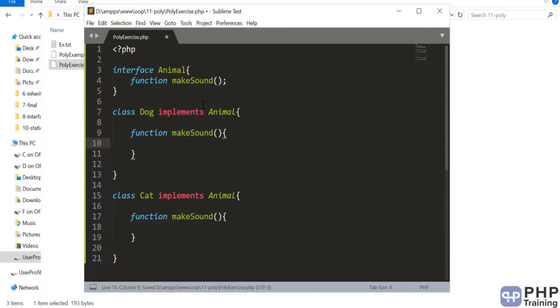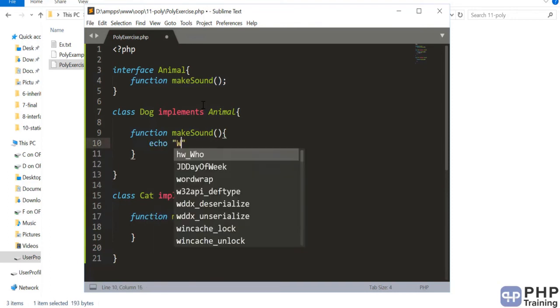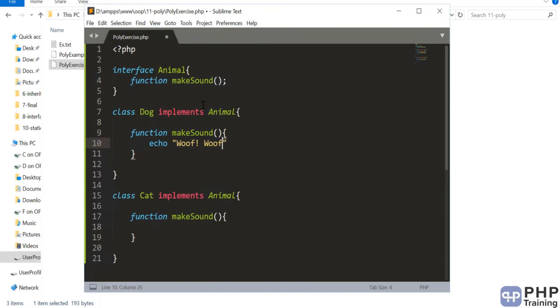Okay, and if you have to make a sound, you make this sound differently than a cat. Okay, so you're making different sounds, which means you're implementing the method as you want. Because it is a dog, you are implementing as per the dog sound. As it is a cat, you are doing it differently. Same method implemented differently in the child classes, and they inherit the same definitions. Okay, that's basically what polymorphic in nature means.